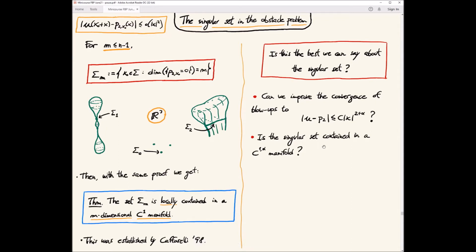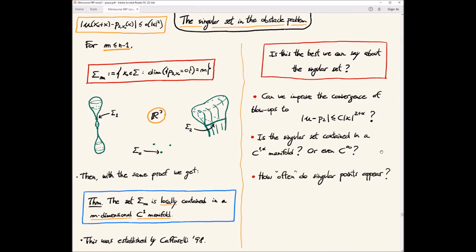This is also a very natural question: to what extent can you improve the regularity of the singular set? And then, why not even infinity? Because all the examples we have are really smooth, in a sense. You can get very ugly things like in the examples before, any subset of a curve, but the curve, the only way we can construct it is really C infinity. So one might wonder if this is true or not.